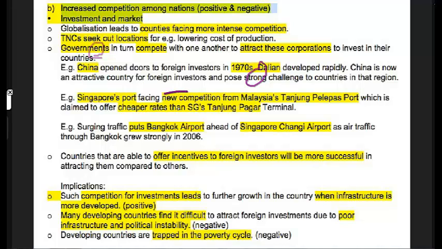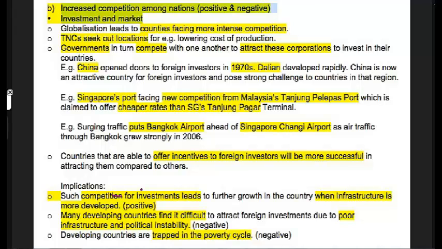Singapore and Malaysia's Tanjong Pelepas, where we actually lost one of our major customers to Tanjong Pelepas because they offered cheaper rates. And of course, Bangkok Airport and even Hong Kong Airport are now redeveloped to compete with Singapore Changi Airport in air traffic terms. So the idea is that countries able to offer incentives are successful. And of course, this is positive because as long as you have good infrastructure able to attract certain incentives, you're able to develop the economy.